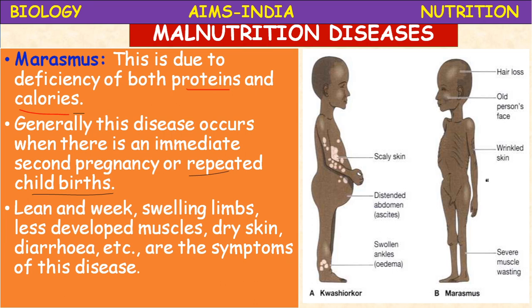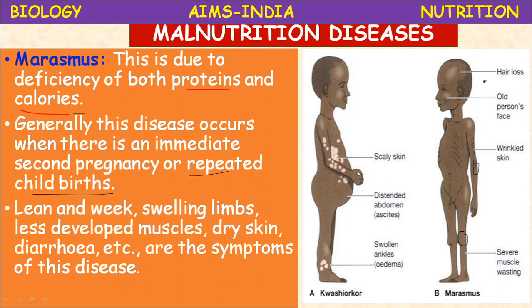Lean and weak, the child is very lean compared to the same age group child. The child looks very weak and lean, means thin. Swelling of limbs, swelling will be there, and less developed muscles, there are no muscles. See here, ribs are prominent, all the bones appear externally. Dry skin, skin loses its natural shine. Diarrhea, these are all the symptoms.